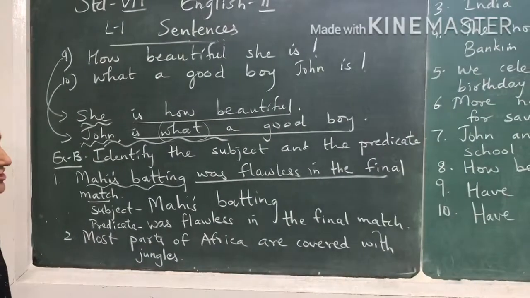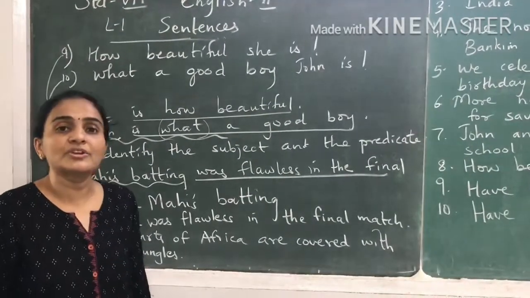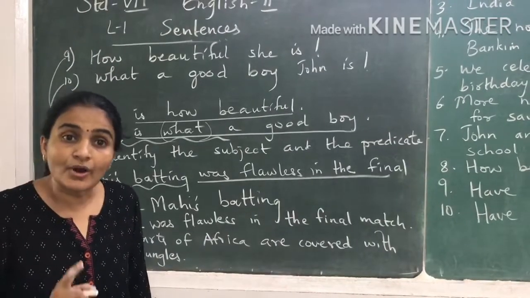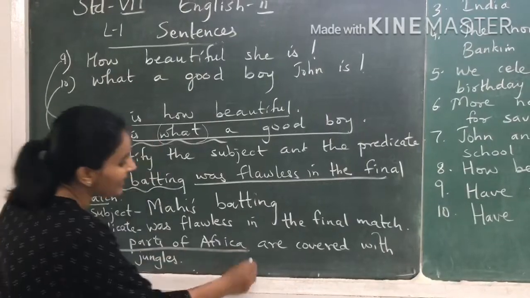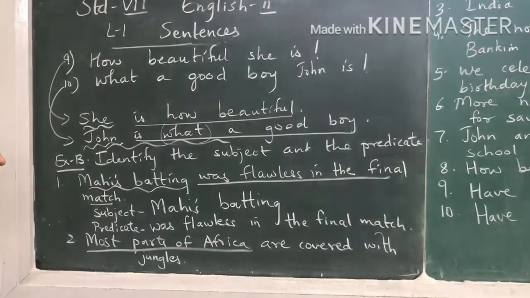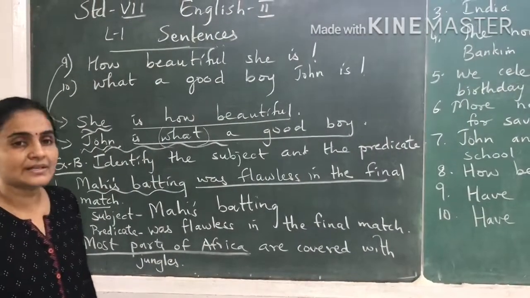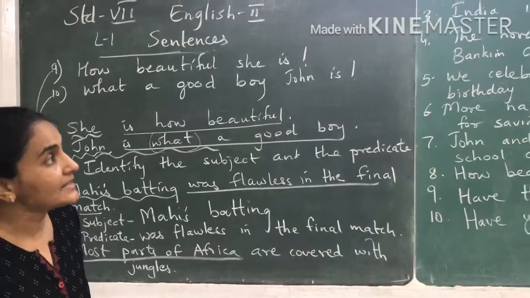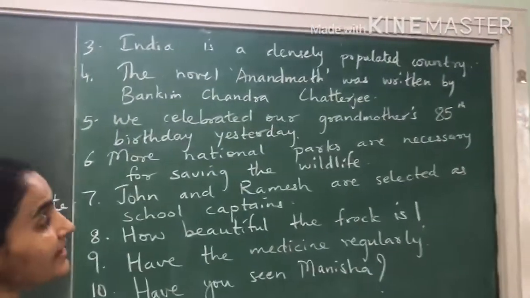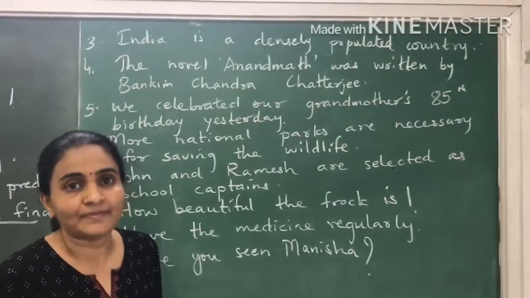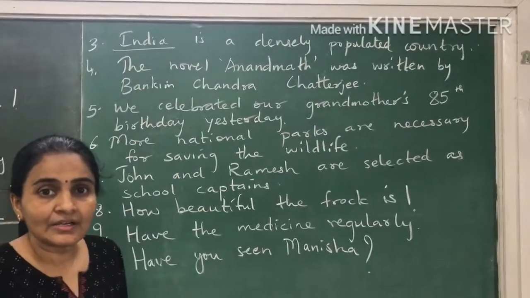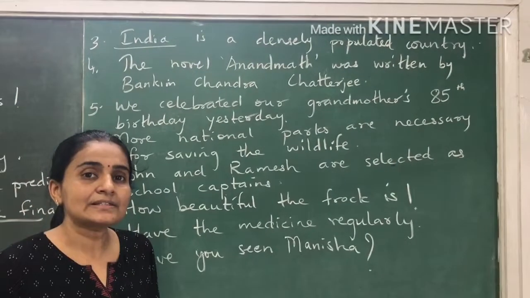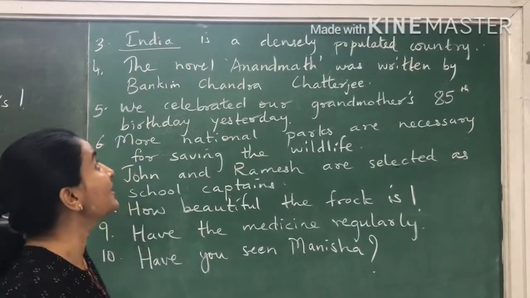Next is most parts of Africa are covered with jungles. Over here what are we talking about? We are talking about most parts of Africa. That's the subject. Are covered with jungles is the predicate. Next sentence. India is a densely populated country. So we are talking about what? India. So India is the subject. Is a densely populated country is the predicate.